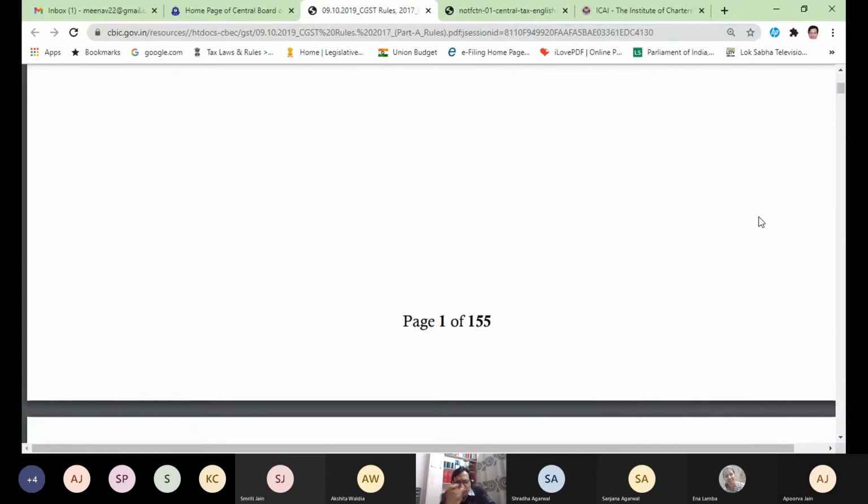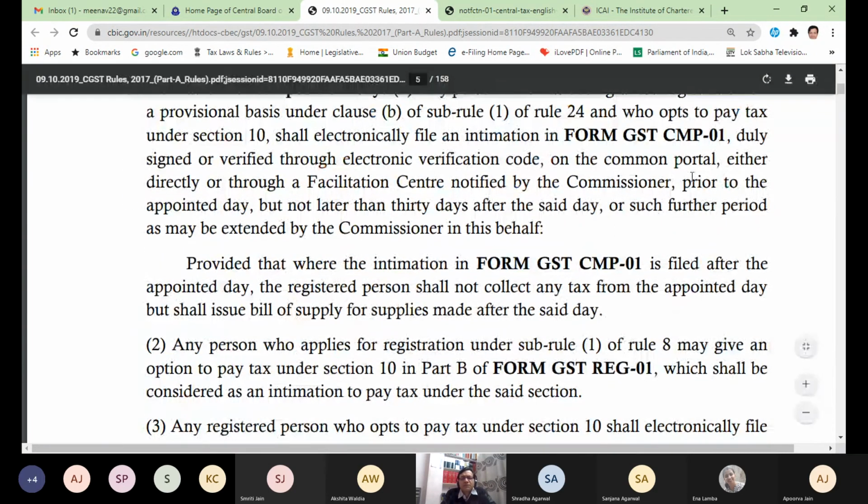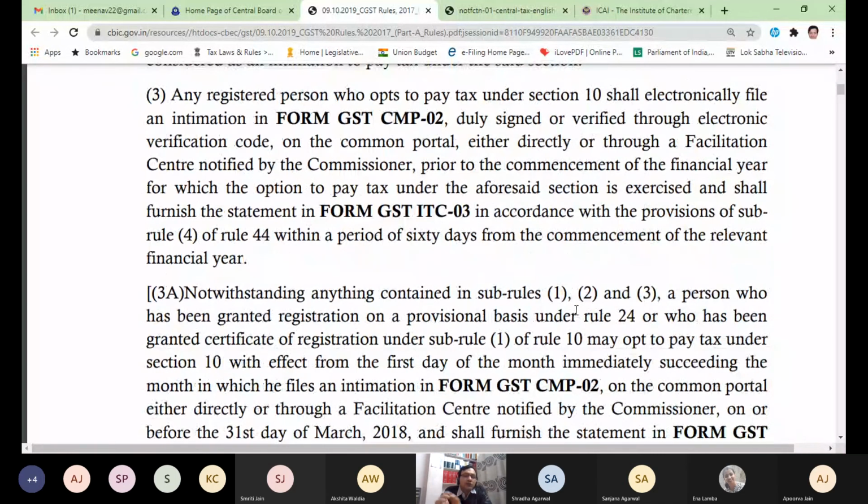Rules simply tell me the process of doing the things. Let me show you a simple example. Rules tell me which form I should fill. It is form GST CMP. I will tell you those later on. REG. These are forms. So rules always tell you the process, how you should do the things. Acts never tell you how you should do the things, because an act is made in the parliament and parliament cannot sit just to frame the rules.